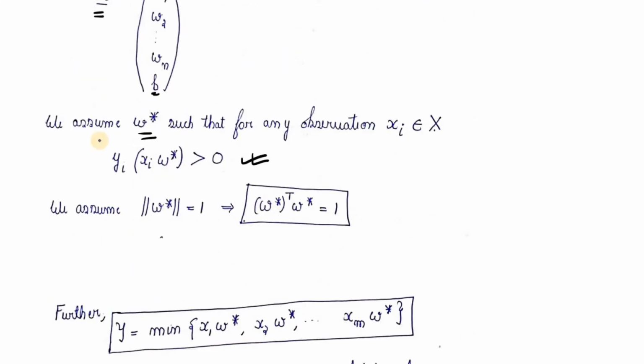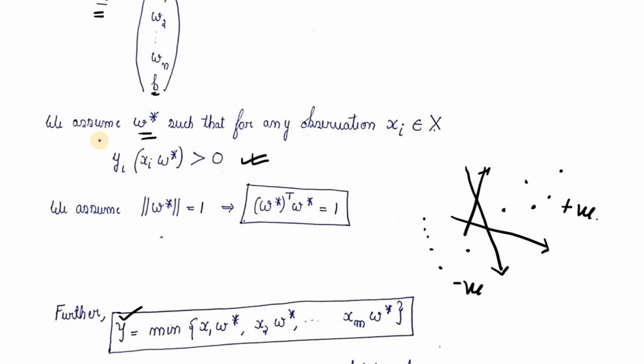We proceed a step further and try to estimate gamma, which is the margin of the hyperplane, defined as this. Now, let's try to understand what this term gamma and the hyperplane mean. Let's say we have the equation of a hyperplane, and it is separating two sets of classes. Let's say these are the positive classes, and we have the negative classes over here.